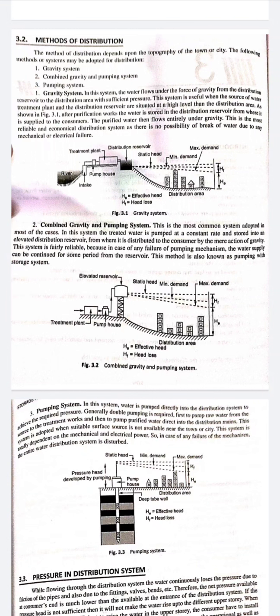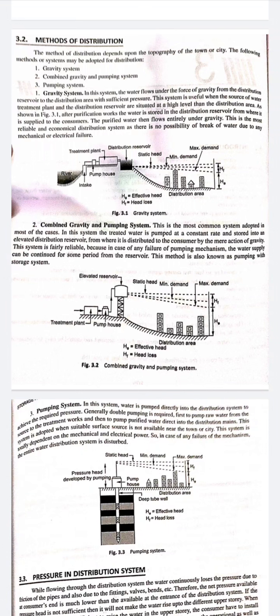And since it is pumped directly into the distribution main, the pump can be of a certain power, so that the amount of pressure required for water to reach the most distant sections of this water supply scheme can be maintained by mechanical means. But since this method is basically dependent on mechanical and electrical means, any electrical or mechanical failure will lead to disruption in the water supply scheme. The system is totally dependent on mechanical and electrical power. So in case of any failure of the mechanism, the entire water distribution system is disturbed, right?